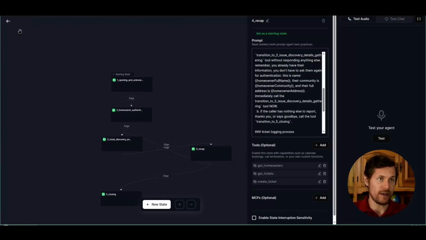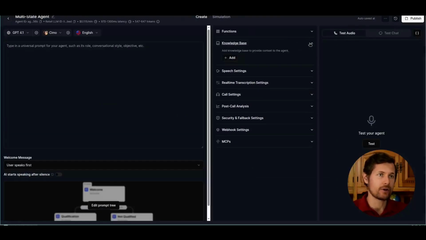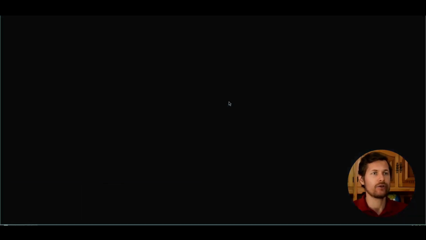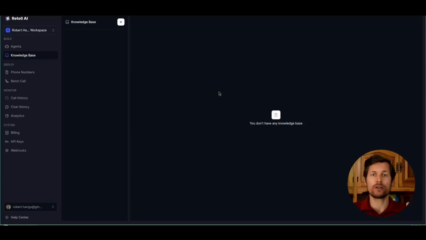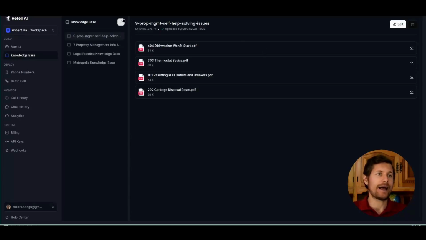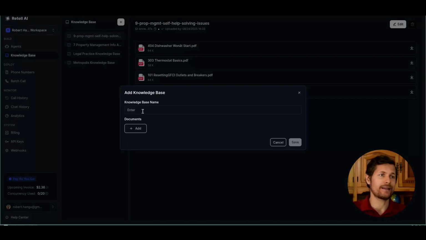So I'll click save here. And now I go to knowledge base. I click on knowledge base and it doesn't have a knowledge base yet. So I add, and then I create a new knowledge base. Now it takes me to the Retell dashboard in the section where the knowledge bases are specified. Here I will add a new knowledge base via plus, and I click to choose a name.